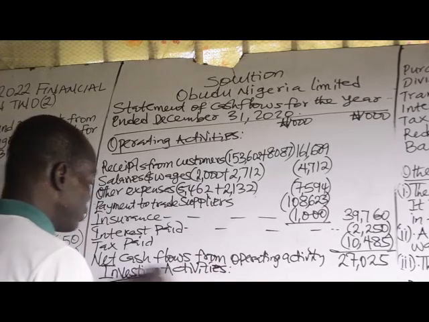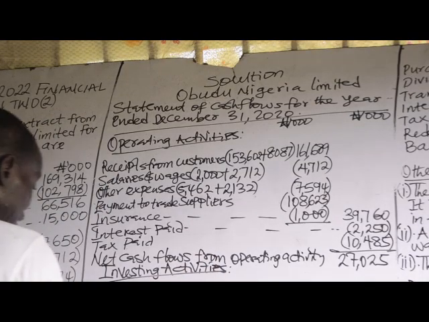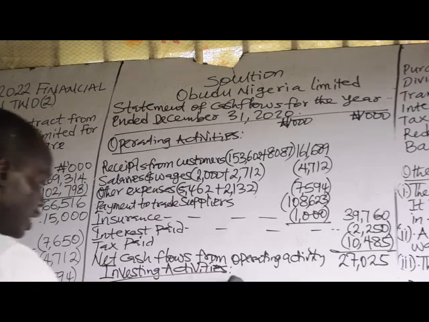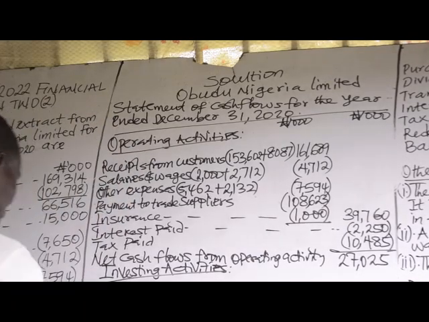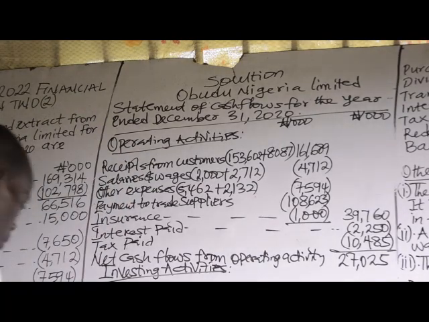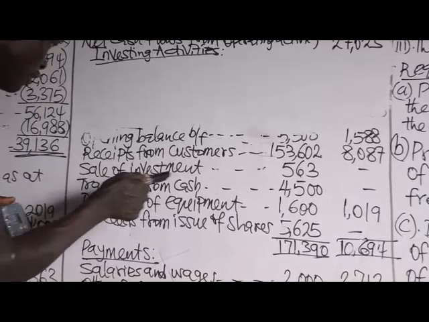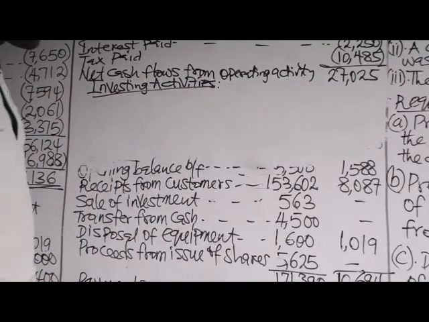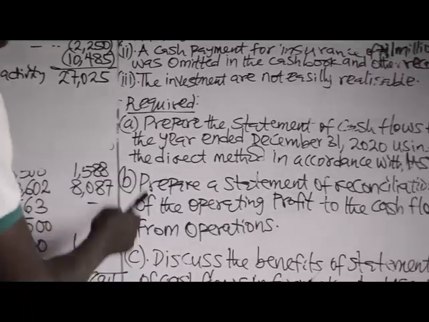After the investing activity, I said there are activities that result in changes in non-current assets and investment. Now, go back to your cash book. Sale of investment, 563. Let's go back to the note.